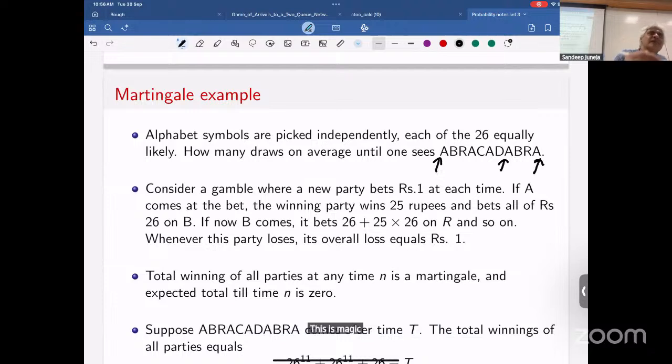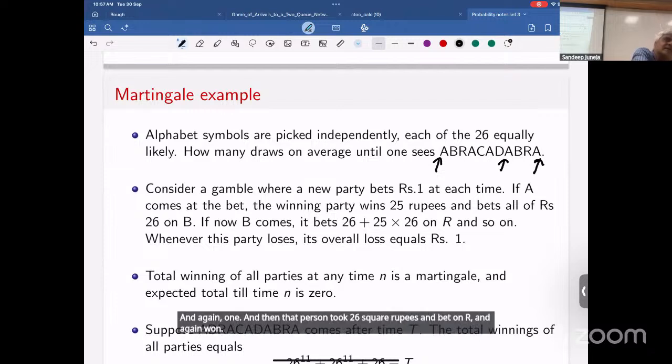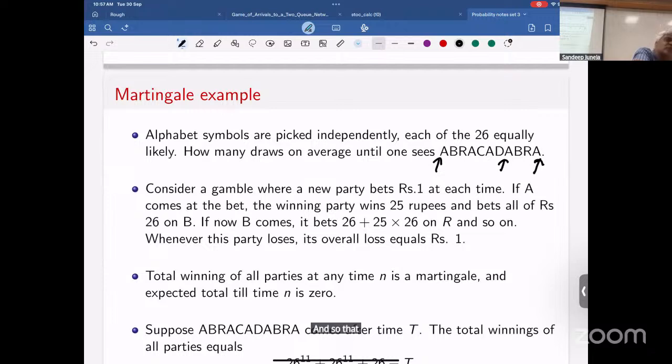So now what's... Why, I mean, abracadabra has happened, we stopped. Now somebody had started betting 4 steps earlier, right? When that person bet, the first outcome was A, and the person won. Then that person took 26 rupees and bet on B, and again won. Then that person took 26 square rupees and bet on R, and again won. And so that person has won 26 to power 4.